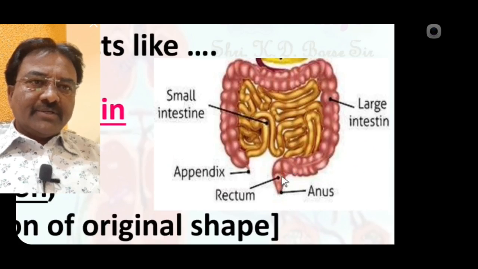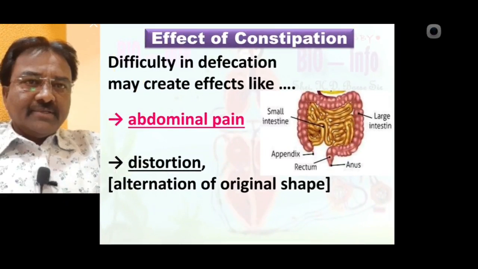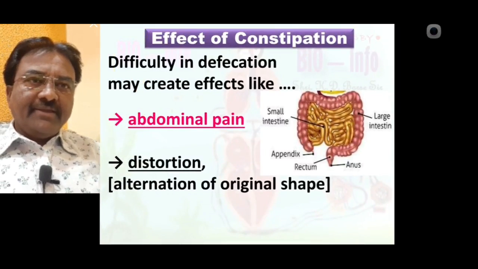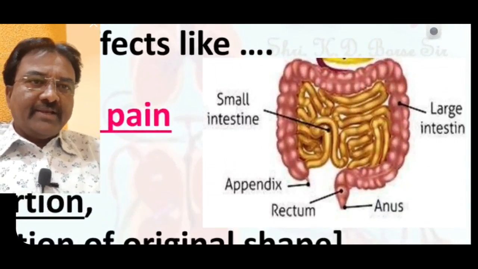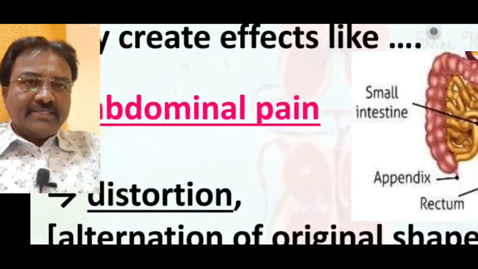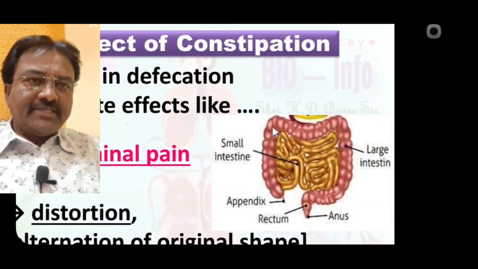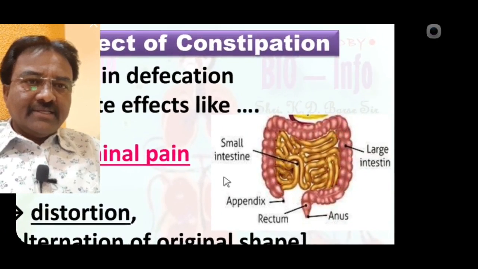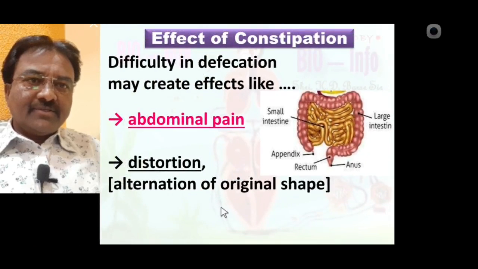Due to constipation, one of the effects is seen in the bowel, like distortion, which means the shape of the large intestine is changed from the original.